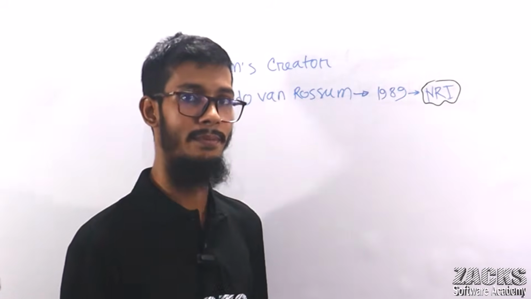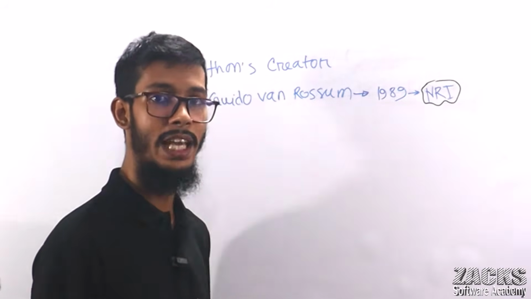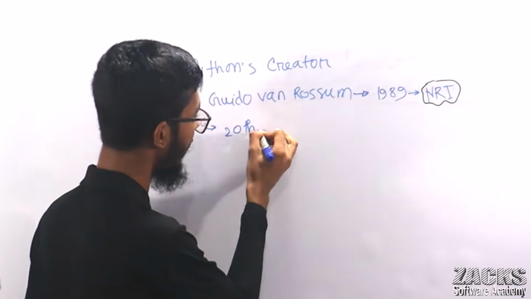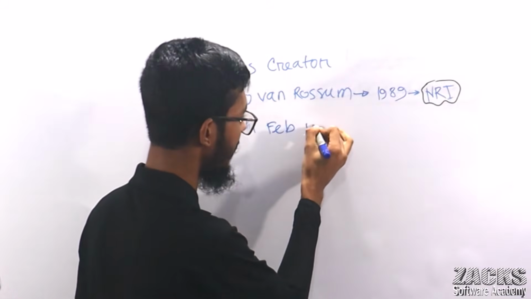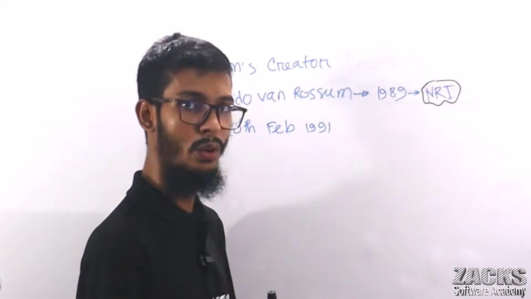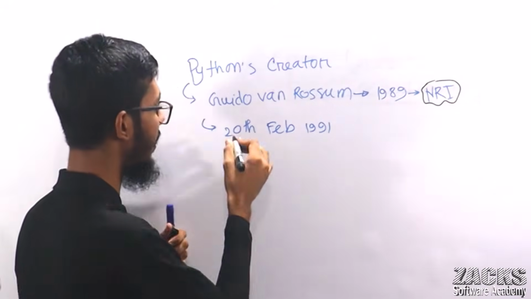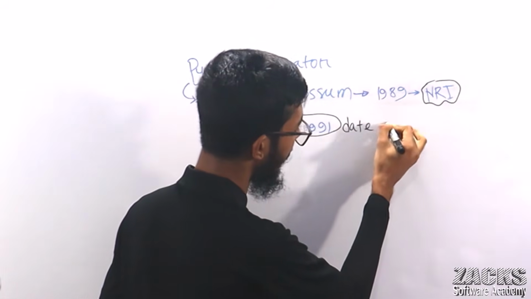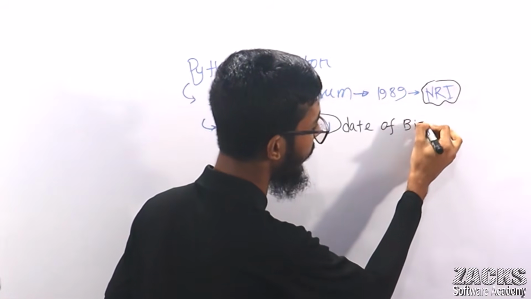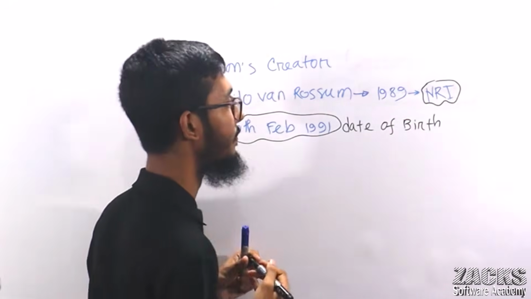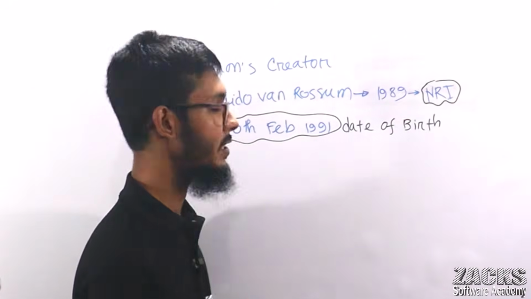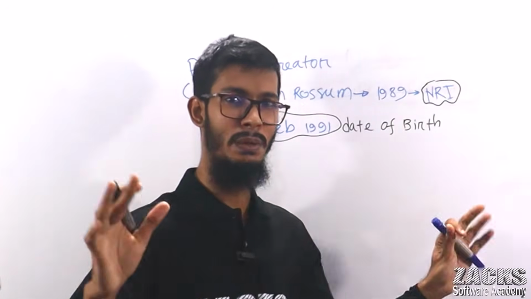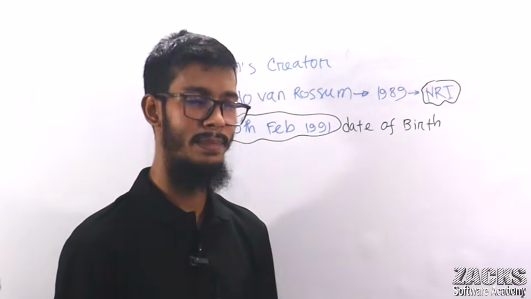But officially, Python came to the public on 20th February 1991. You can consider this the date of birth of the Python programming language. No need to memorize this. If you can keep it in mind, that is fine.